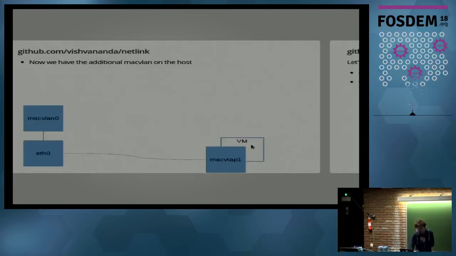Now we already have the first part of our solution, a small part, but we've already seen how we can create MacVLAN devices. So this part of our puzzle is now solved.